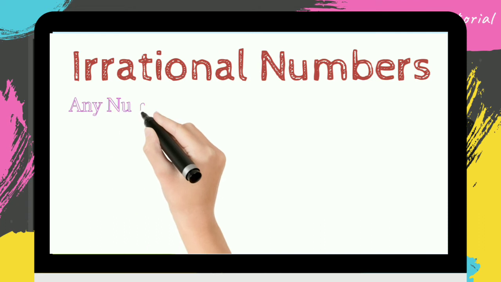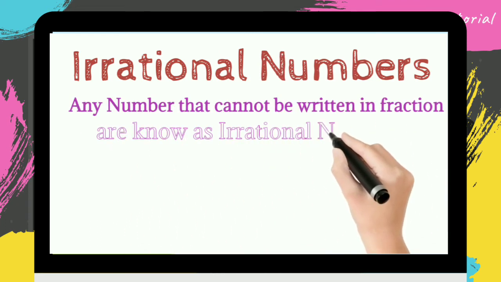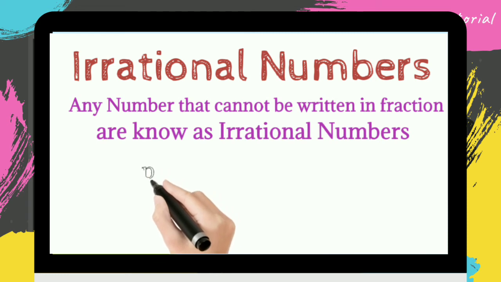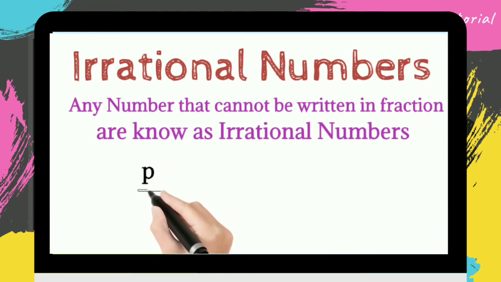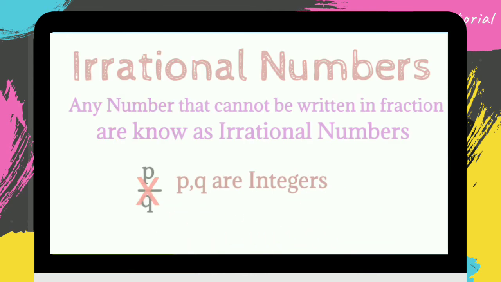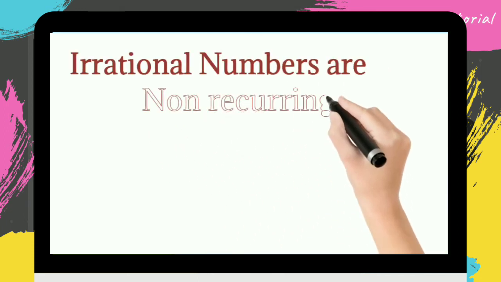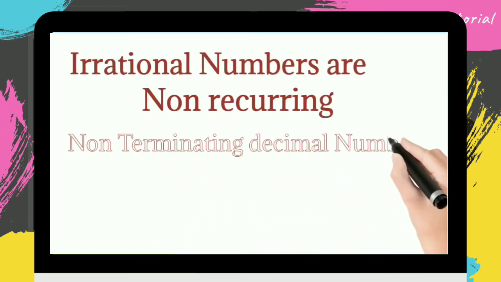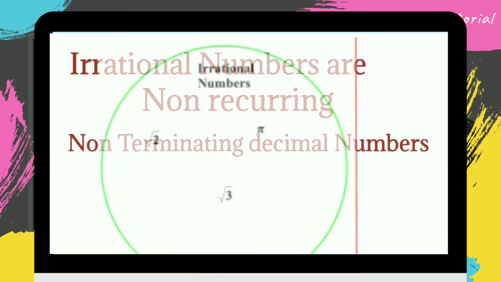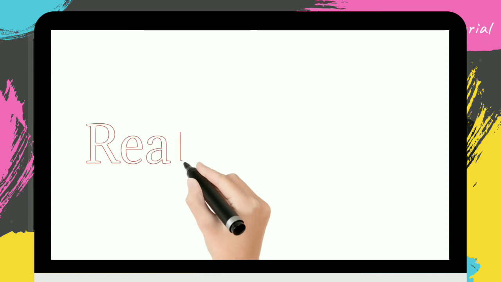Irrational numbers. Any numbers that cannot be written as a fraction are known as irrational numbers. That is, they cannot be written in P upon Q form, where P and Q both are integers. Irrational numbers are non-recurring, non-terminating decimal numbers. Examples: √2, √3, √5.